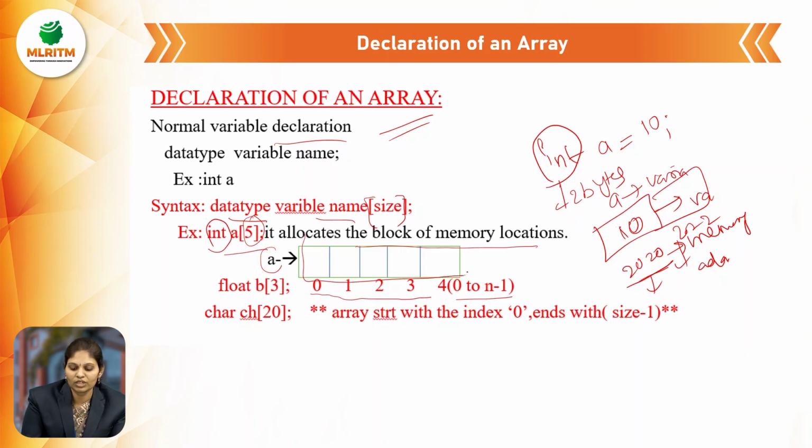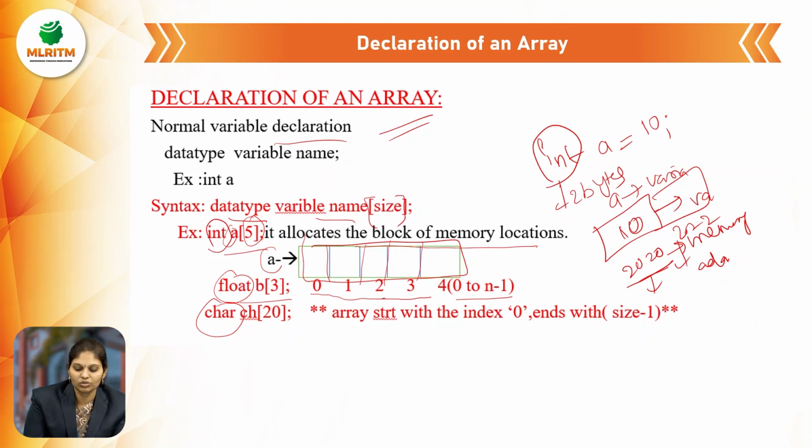So these are memory locations: 1 block, 2 block, 3 block, 4 block. This is how memory can store the values. Suppose for example float b[3]. Float means 4 bytes of data, and character means 1 byte of data. Like this, you can take any data type, but the array holds similar values under the same array name.